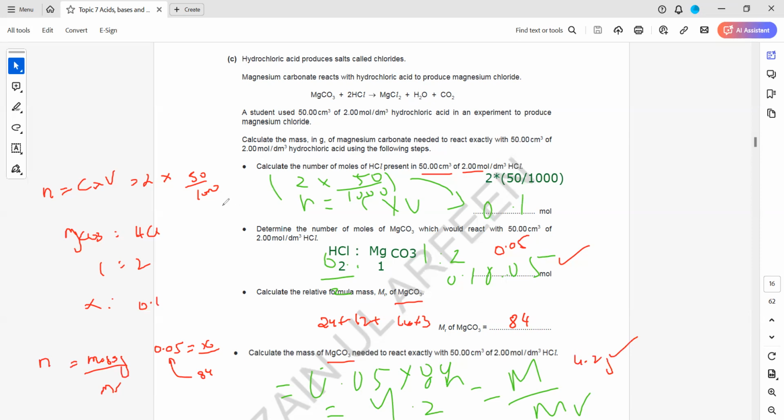So for moles questions, first by formula, then by ratio, and then again by formula. This was finding the molecular mass. It can be done using a periodic table.